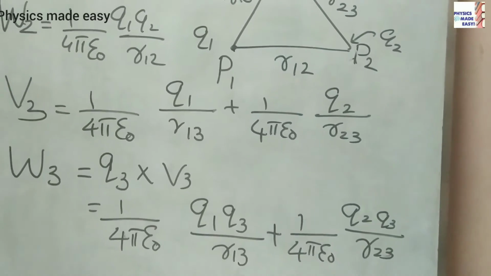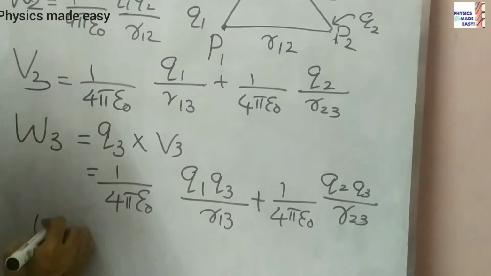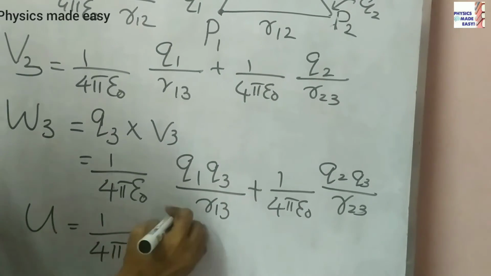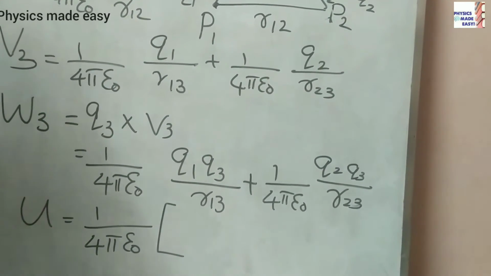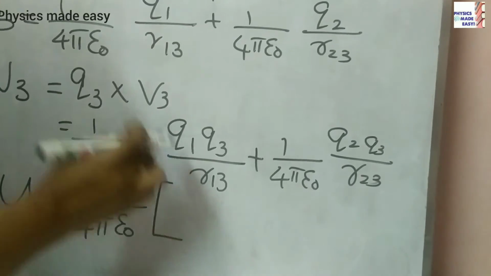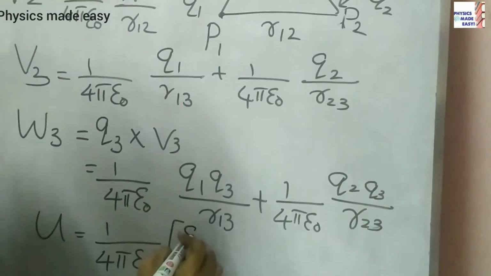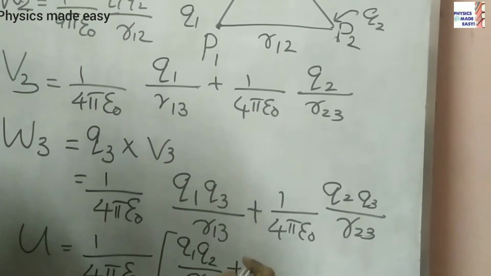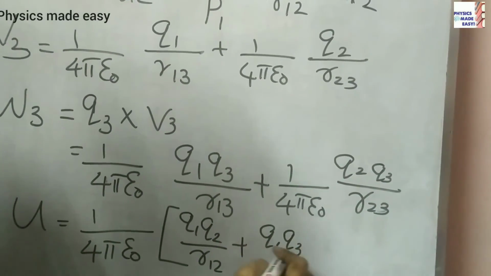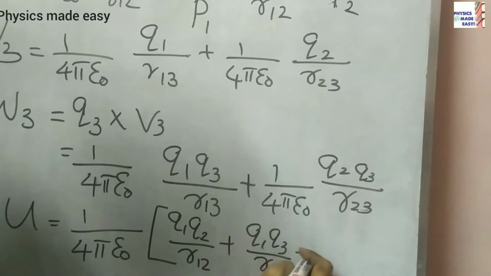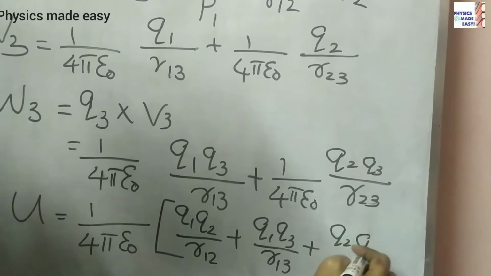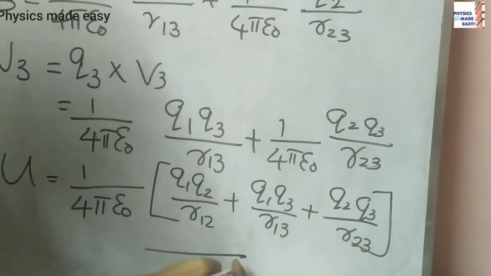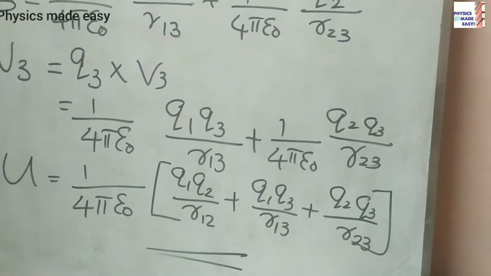Then what will be the potential energy? We can write that potential energy as 1 by 4 pi epsilon 0, that is common, so you can take it outside, times Q1 Q2 by R12 plus Q1 Q3 by R13 plus Q2 Q3 by R23. This is the total potential energy here.